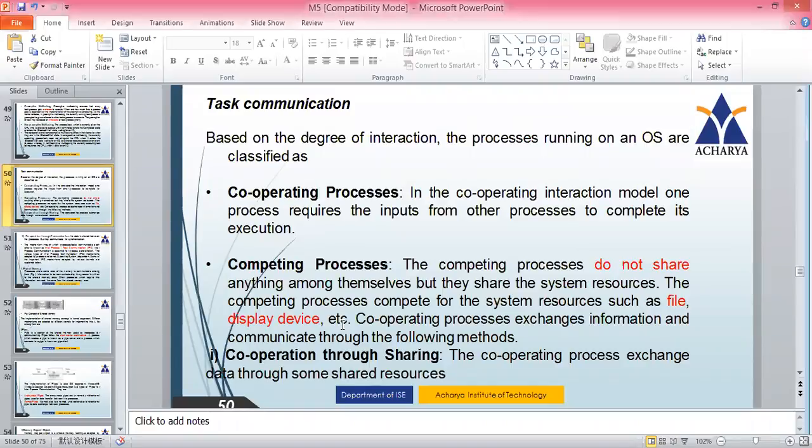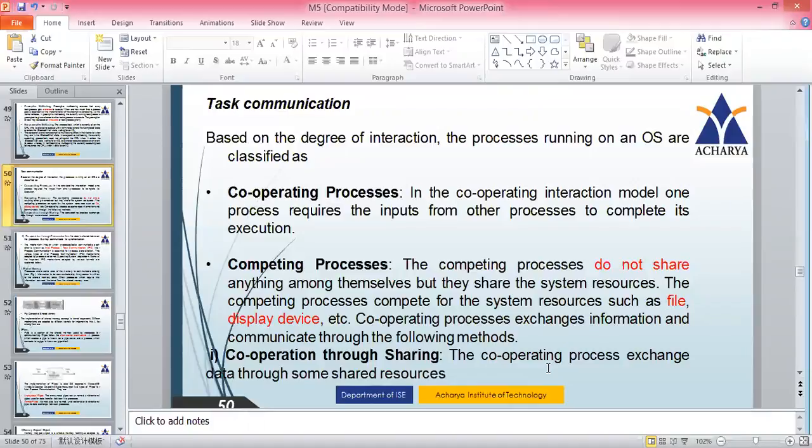What are competing processes? The competing processes do not share anything among themselves, but they share the system resources. So what are the system resources here? They usually compete for files, display devices, etc. So for these things, these processes will share common resources like files and display devices.